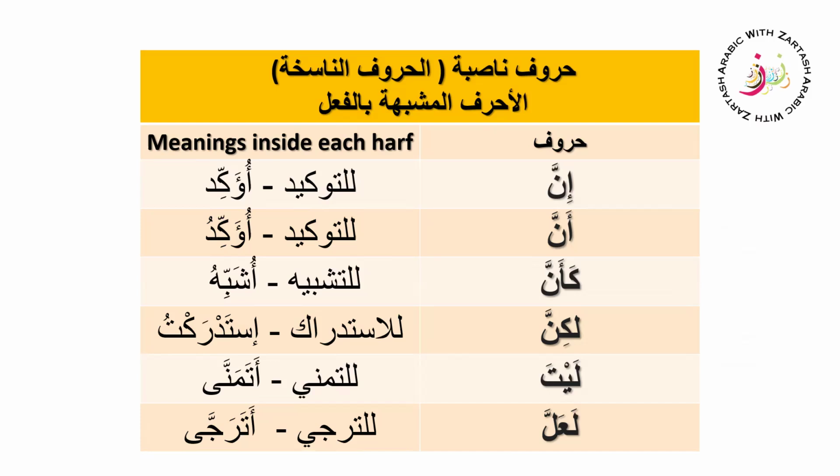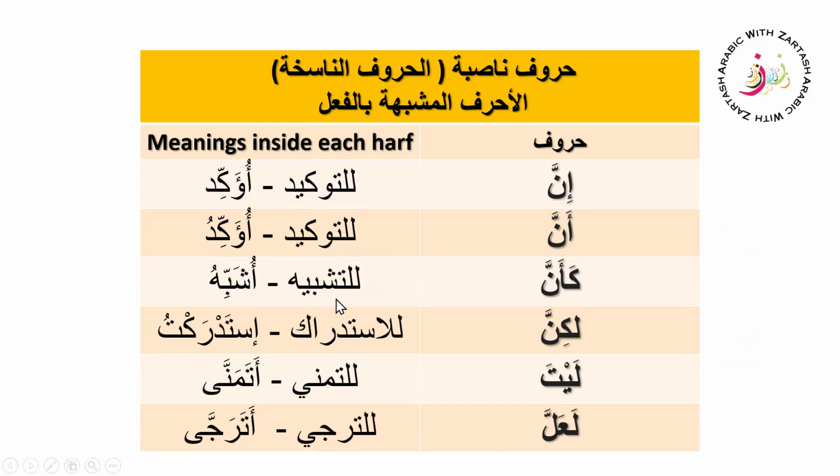We have now ka'anna. That means I compare it, or I feel that it seems like something. So we are going to use it when you want to show that one thing looks similar to something else. So that means it has the meaning of tashbih. That is why we say lit tashbih.